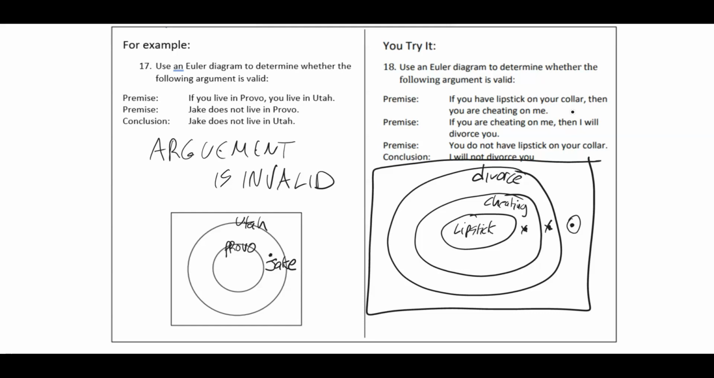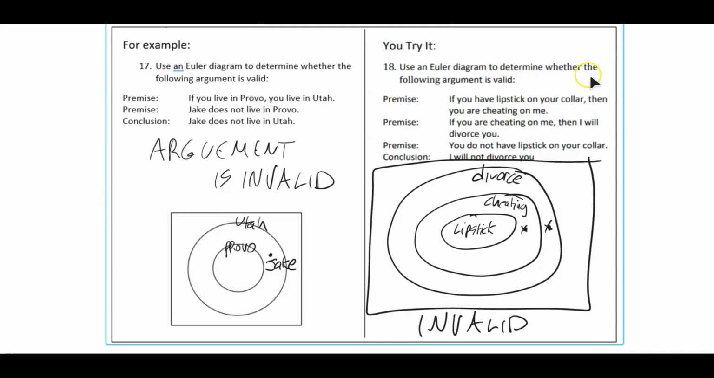So divorcing because of other reasons besides cheating, or divorcing because of other types of cheating besides lipstick on your collar. Either of these demonstrate. So let me erase the one that doesn't demonstrate. This is invalid. There's other reasons why the divorce might happen.